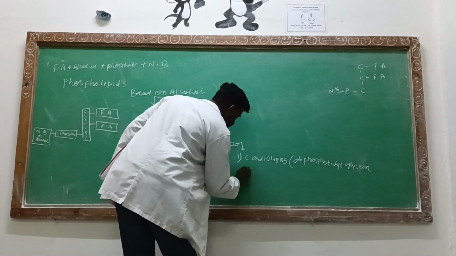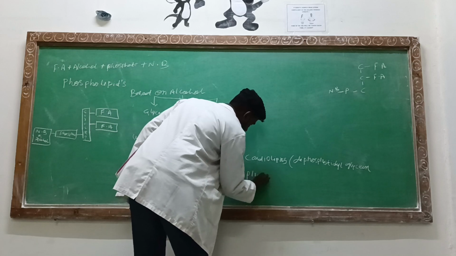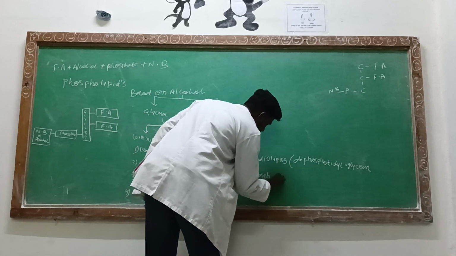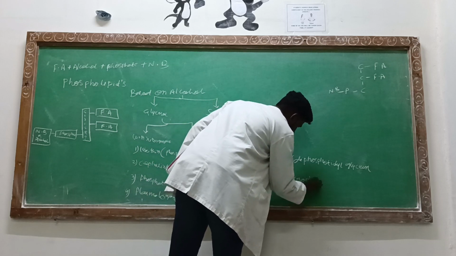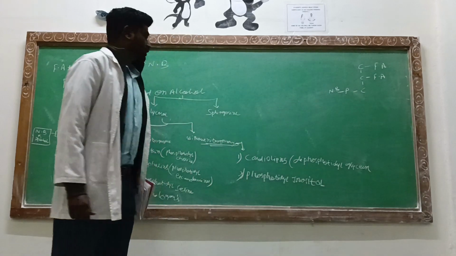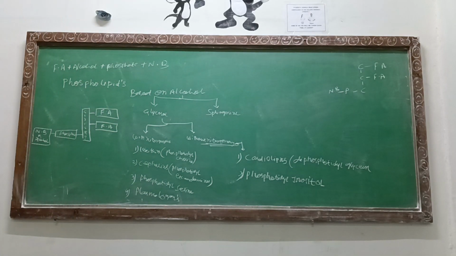Then second is the phosphatidylinositol. Firstly, we have been classified based on the alcohol group. If the alcohol is present as a glycerol, then it will be considered as a glycerophospholipid. Then we go for the next thing, that is the nitrogenous base.